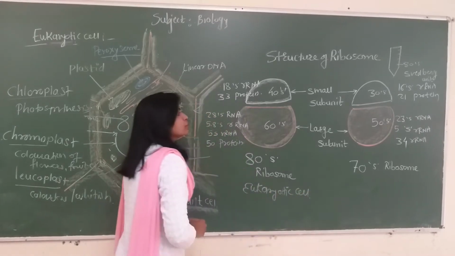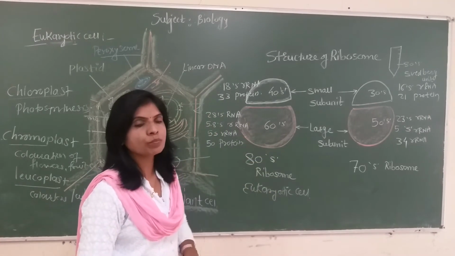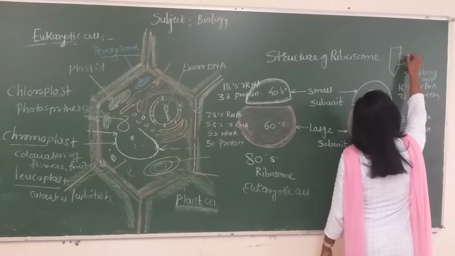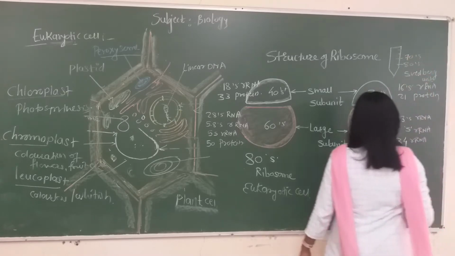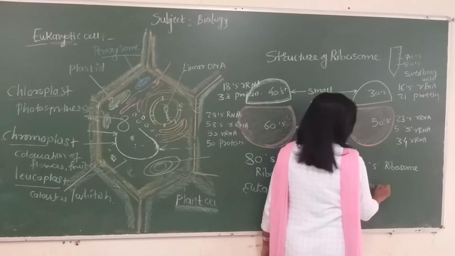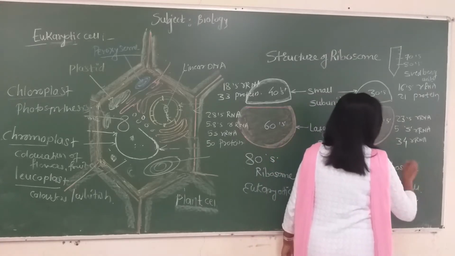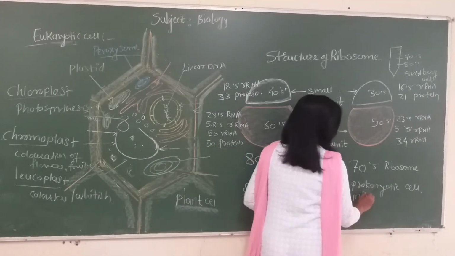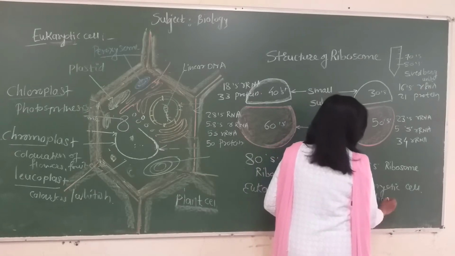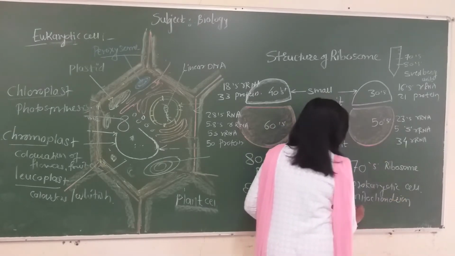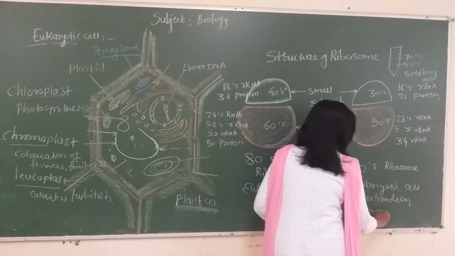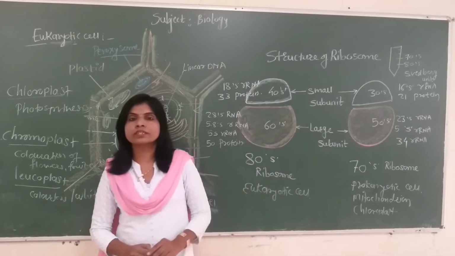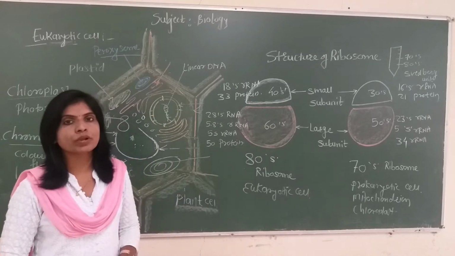Whereas when we centrifuge the cytoplasm along with the ribosomes of prokaryotic cells, it shows its sedimentation at the 70 marking. So the ribosomes found in prokaryotic cells are called 70S type of ribosome. This 70S type of ribosome is also seen in plastids as well as mitochondria. Ribosomes are found in both prokaryotic cells, eukaryotic cells, as well as in mitochondria and chloroplast.